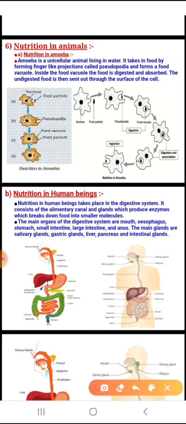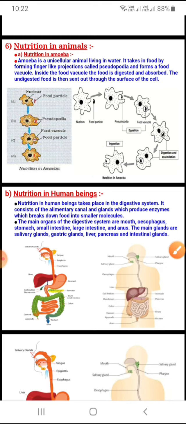Once the undigested food is thrown away, it regains its original shape and gets ready to trap the next microscopic organism. So these 4 steps that you have understood, you can draw. This is the diagram, I believe it is given in your textbook. So follow this diagram and write it stepwise.